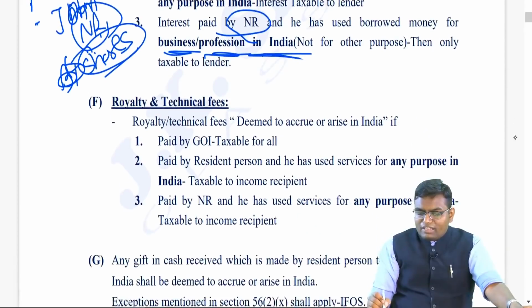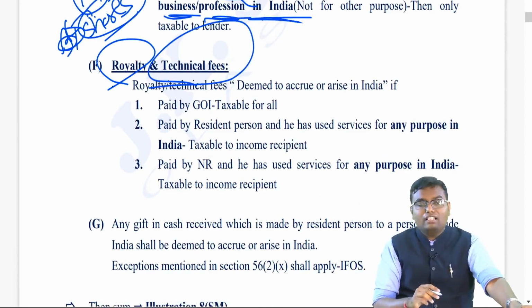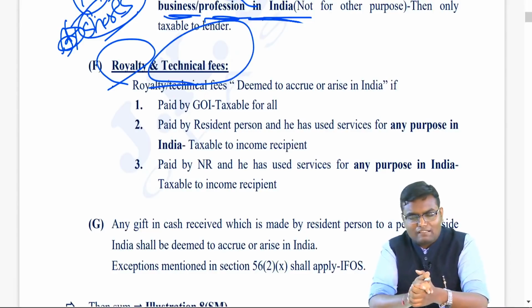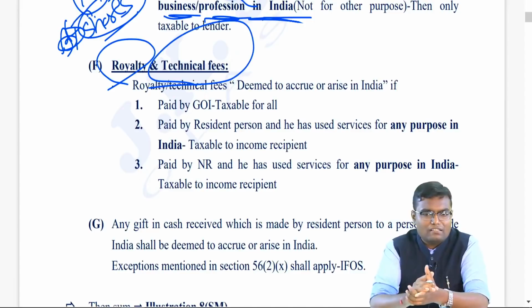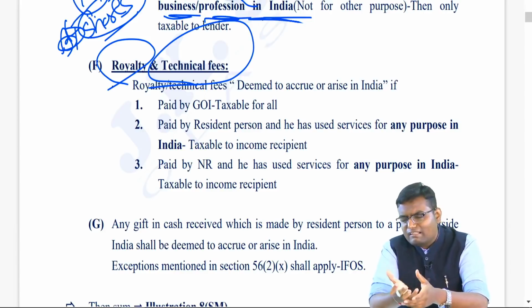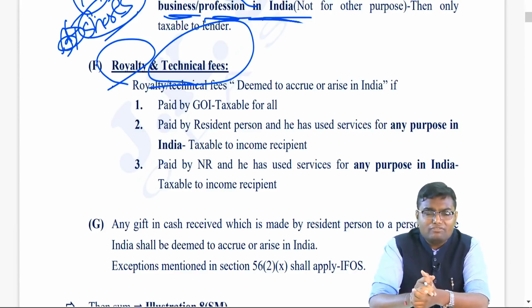Now, let's say you are receiving royalty or technical fee. Why are you receiving royalty? You have an intangible asset in your name, somebody else wants to use that asset, you are giving the asset on a rental basis, so that is the royalty which you get for the usage of the intangible asset. Technical fee, that is consultancy fee, professional fee, managerial fee.